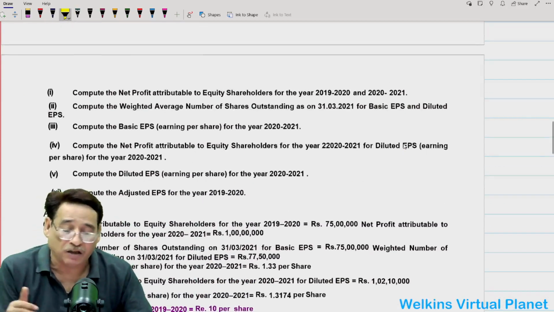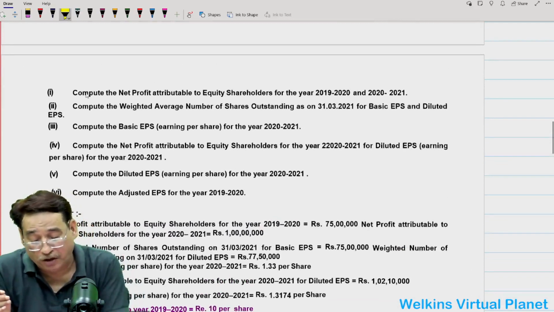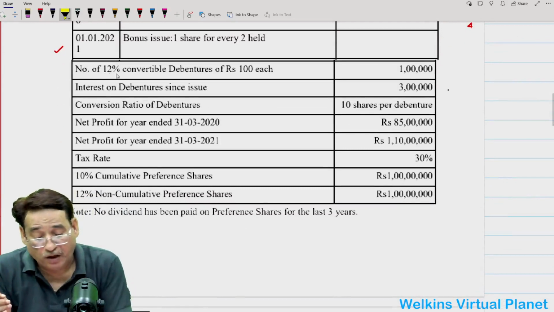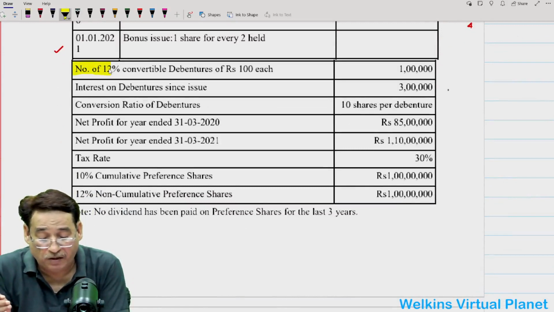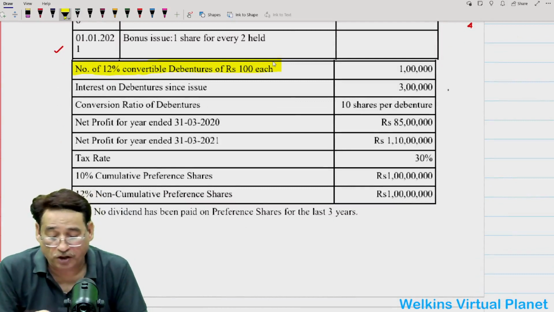Now what else is the question asking, and what information is given? After this, the question has given that there are 12% convertible debentures of 100 each, correct?